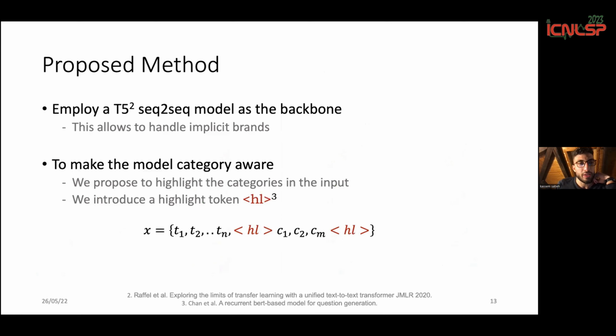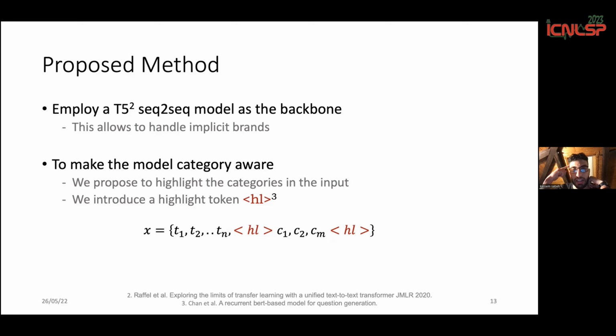Our proposed method is to employ a sequence-to-sequence model, basically a T5 model, as the backbone of our approach. This allows us to handle the first limitation of other models, which is to handle implicit brands that are not mentioned directly inside the product, and also to make the model category aware, or to take the categories of the product into consideration during the extraction.